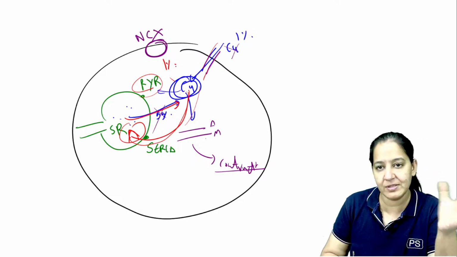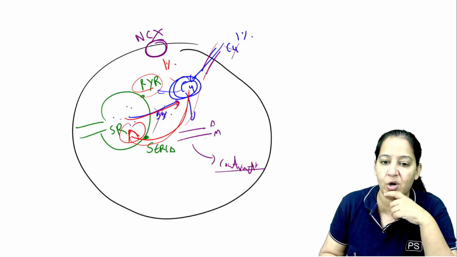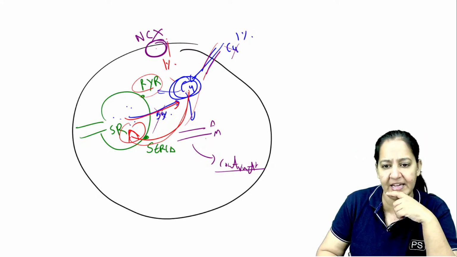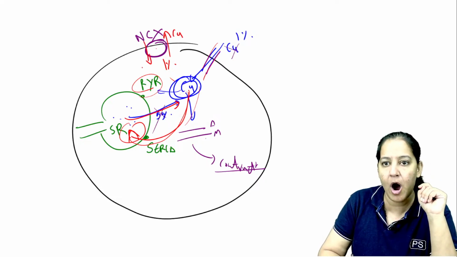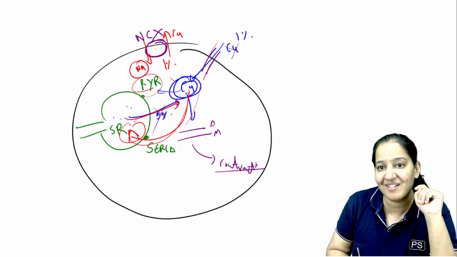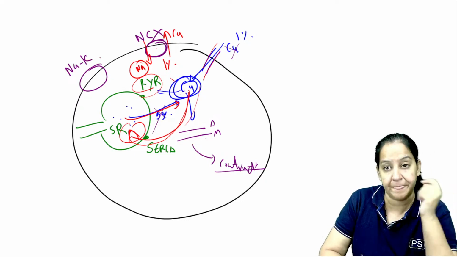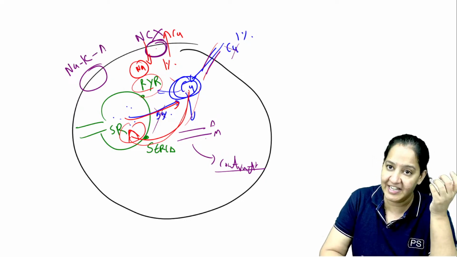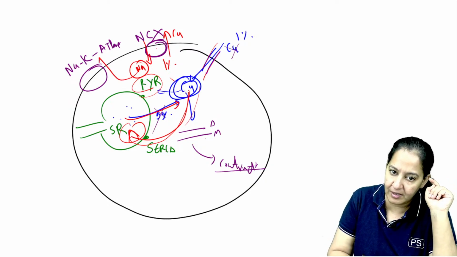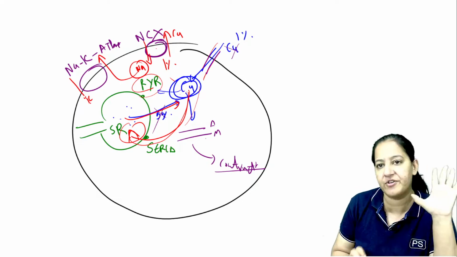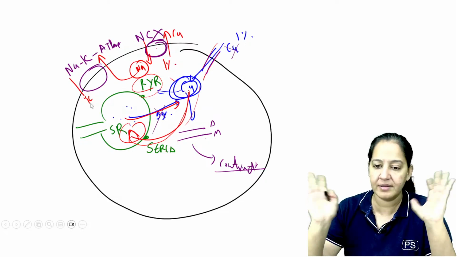My job is done. I was there to do the systole. Systole is done. Now there is diastole, so can you please take me out? The NCX says, okay, I will take you out, but in exchange I will take the sodium in. So calcium will go out, but sodium will come in. So what to do with this sodium? There is another channel known as the sodium potassium ATPase channel. This sodium will go out through the sodium potassium ATPase and potassium will come in and remain there. So this is the complete story. So diastole occurs. Now again systole occurs, again diastole occurs.